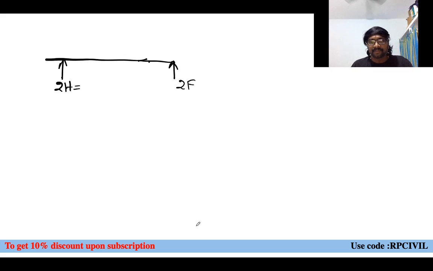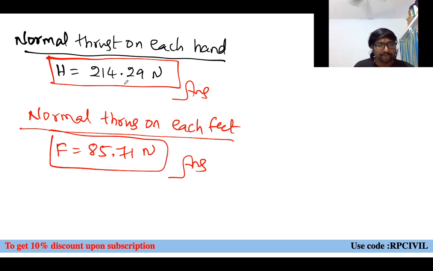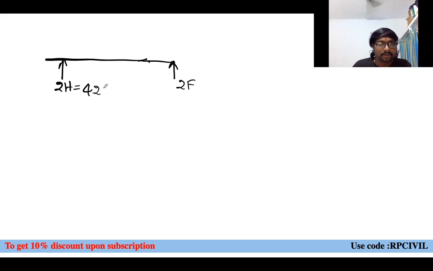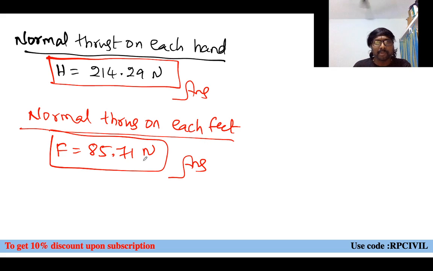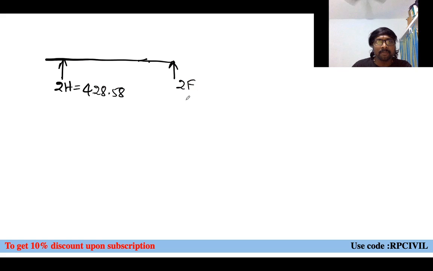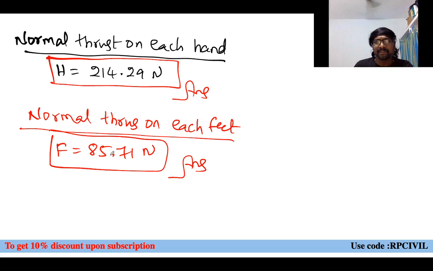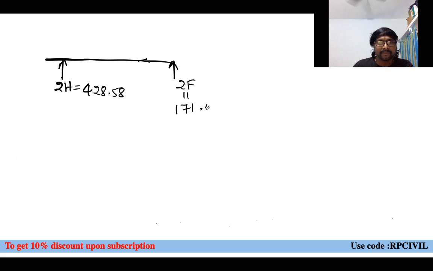H we know as a single value now. What is that H value? 214.29, right? 214.29 into 2, how much will it come? 428.58. And at this you are getting F equal to 85.71. When you are making it double, 2F will be equal to what? 85.71 into 2 is 171.42, you will be getting like this.